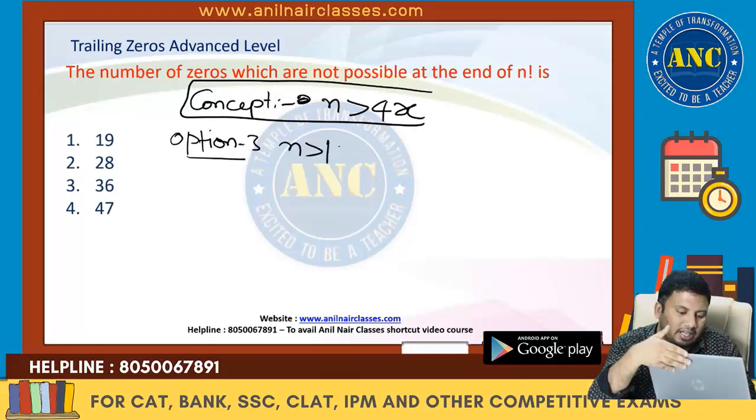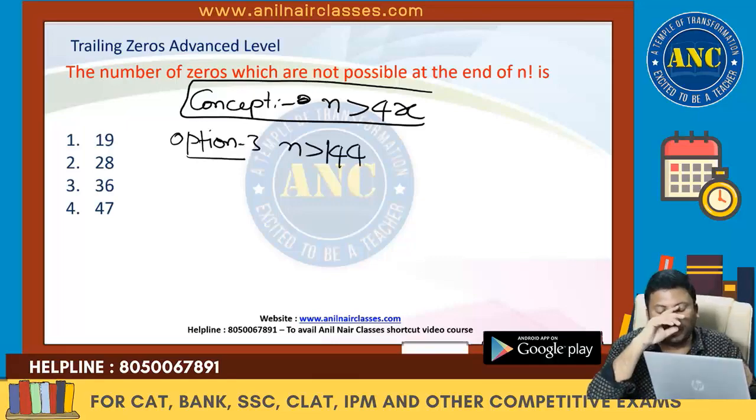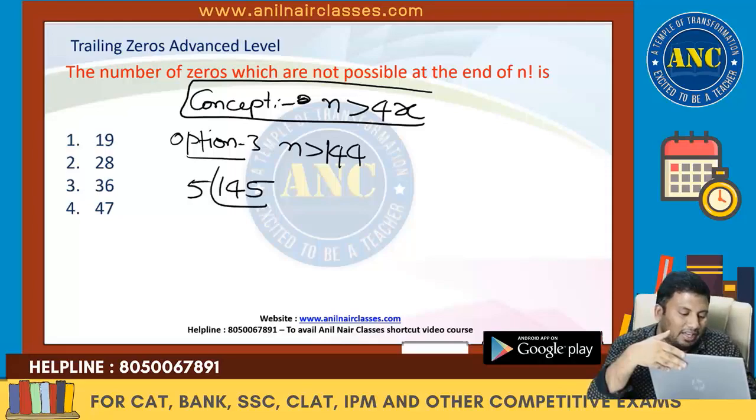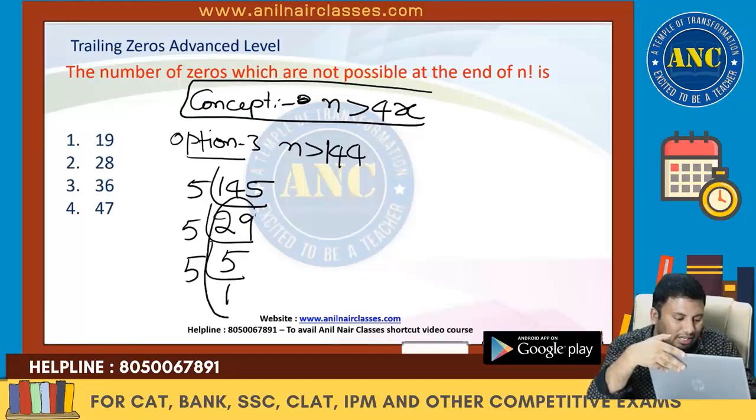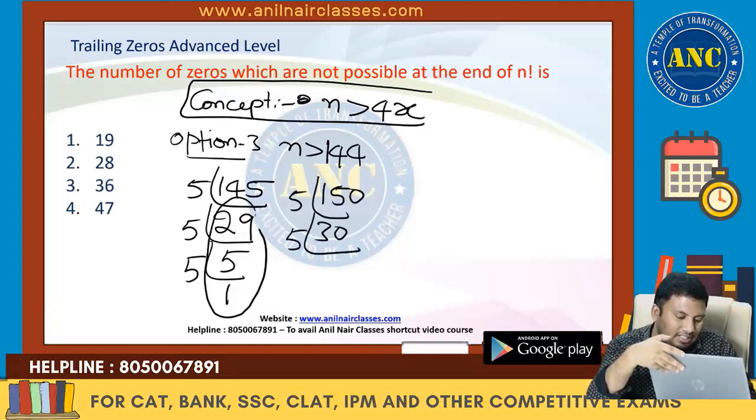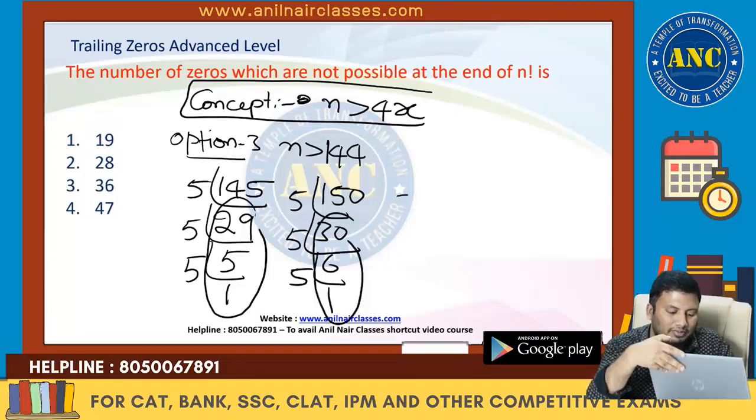N is greater than 144. What is the multiple of 5 just greater than 144? 145. I am doing this problem again. 5 2s are 10, 5 9s are 45, 5 5s are 25, 5 1s are 5. 34 plus 1, 35. Next multiple of 5, 150. 36 plus 1 jump. From 35 to directly there is a jump of 37.